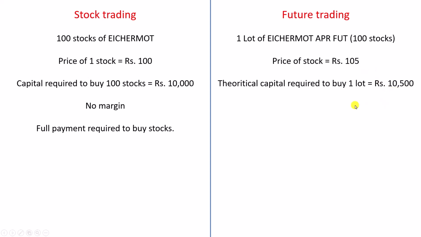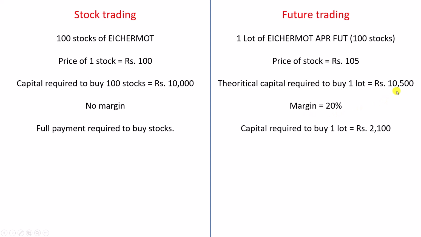But when you are trading in futures, you do not have to pay the entire money. Generally the margin will be between 20 to 30%. Let us say for this example, the margin required is 20%.